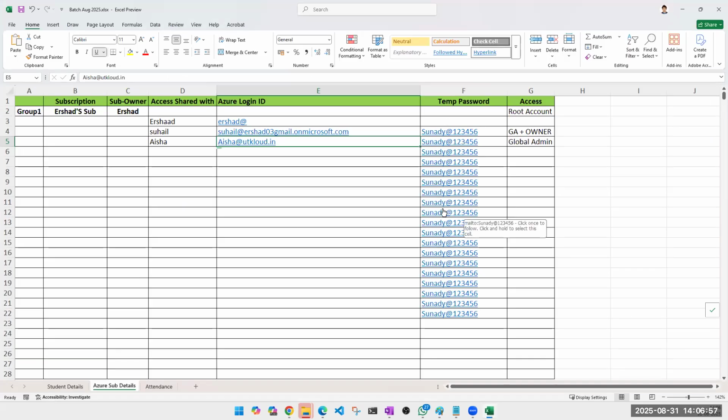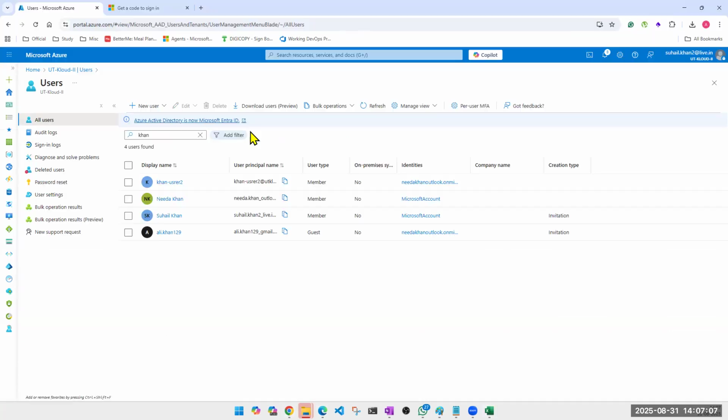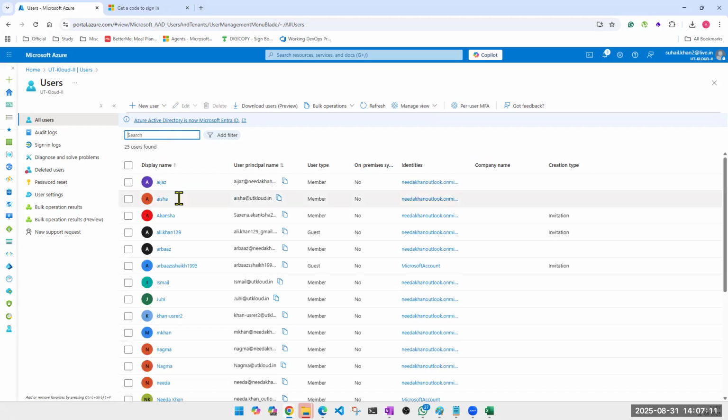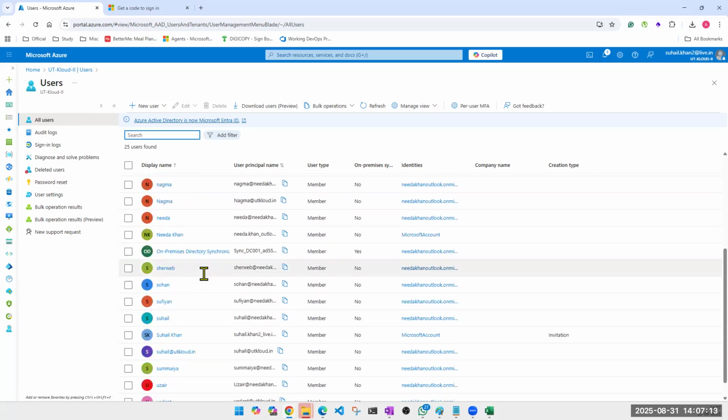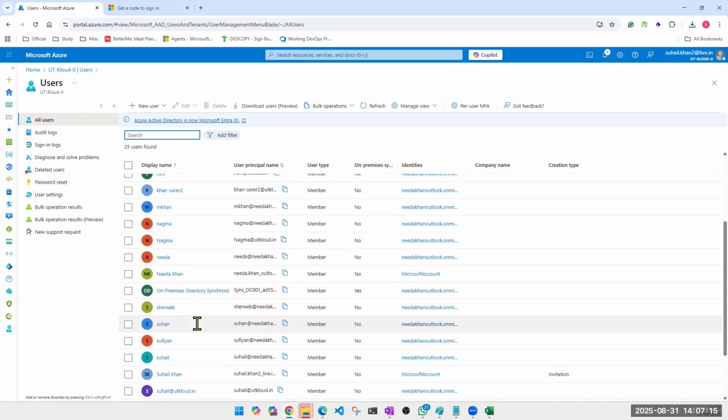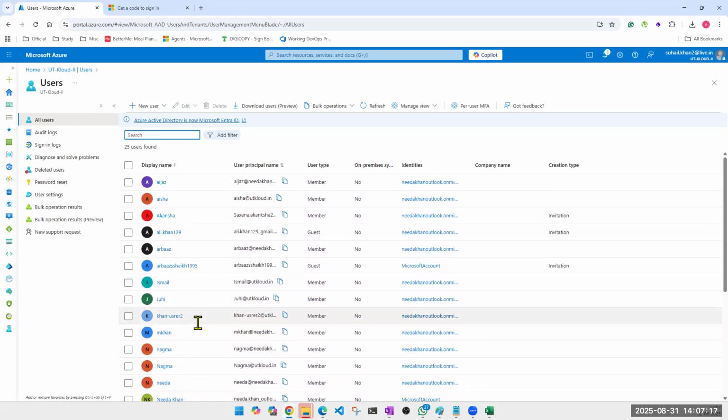Just a ping in the WhatsApp group: it is updated. Go there, log in, check, create user, delete user. Don't delete my old users. If I give you access on my subscription, please make sure that you are not deleting my old users, because a few of them are working on something. Please don't delete anything. Only delete and fidget with what you have created. Do bulk user, do invitation, send invitation to yourself, try everything we have done.